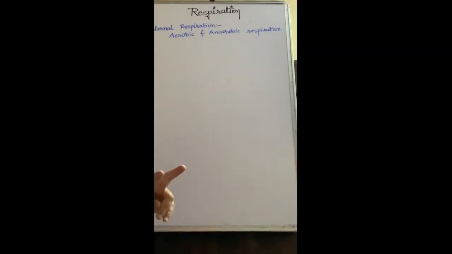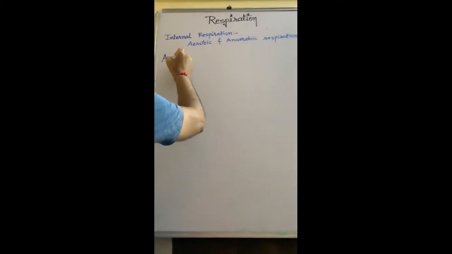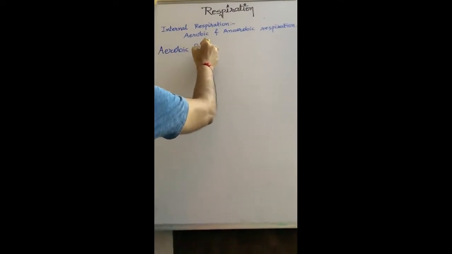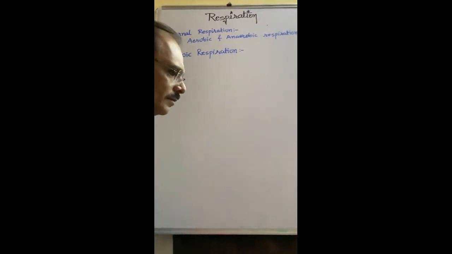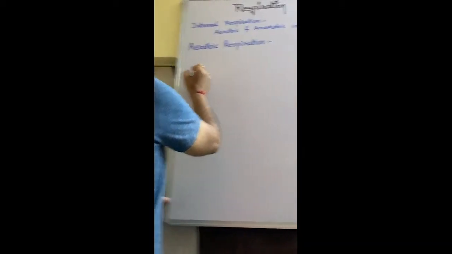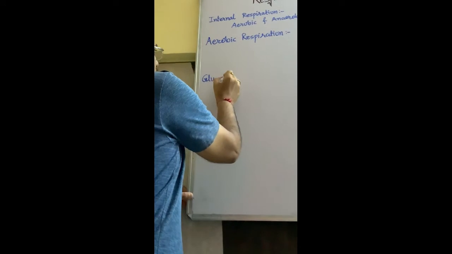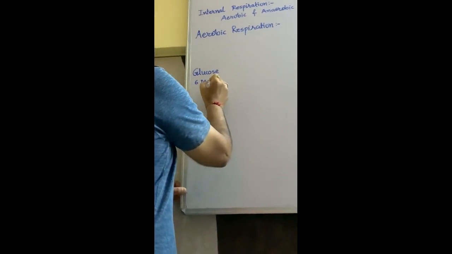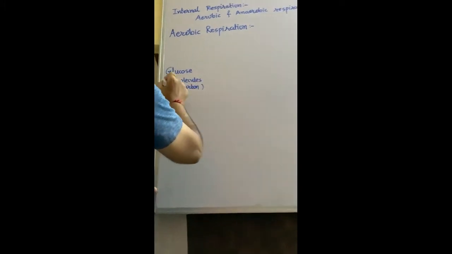Okay, now let us start internal respiration, that is aerobic and anaerobic in detail. We start with first aerobic respiration. See what happens in cells. First, glucose. You know that the formula of glucose, 6 molecules of carbon, C6H12O6, you know it.